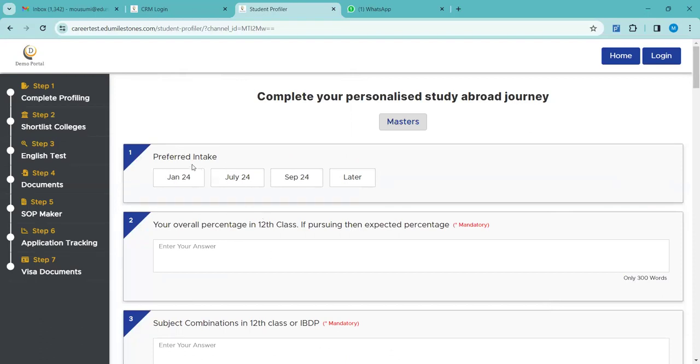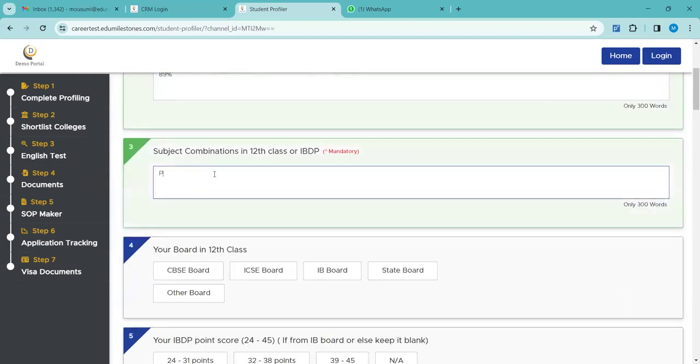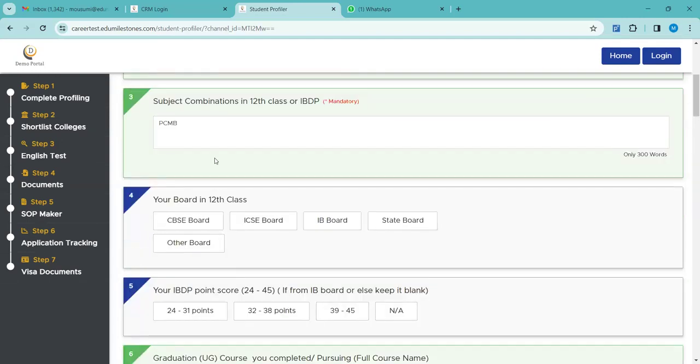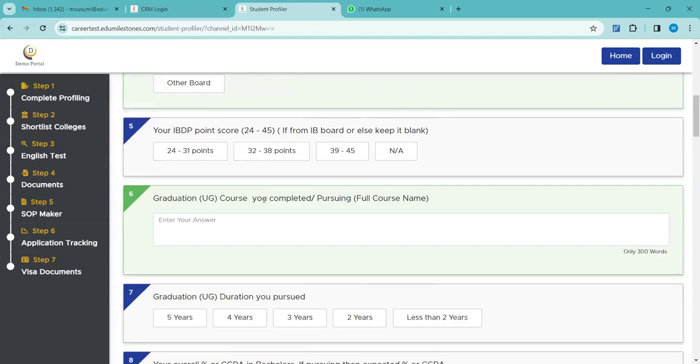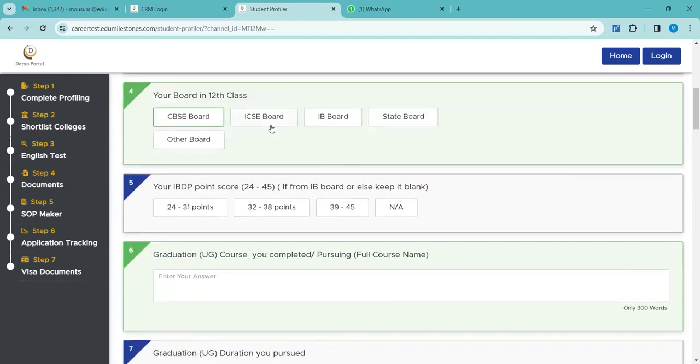Let us take the preferred intake to be September 2024, as it is the upcoming one. Overall percentage in 12th, let me take it as 89. Subject combination, PCMB, I'm considering. I suppose everyone is well versed with PCMB, right? Physics, chemistry, maths, bio. Your board in 12th, CBSE I'm selecting here. Your IBDP points: if the student is from the IB board, this part is applicable, or else no.